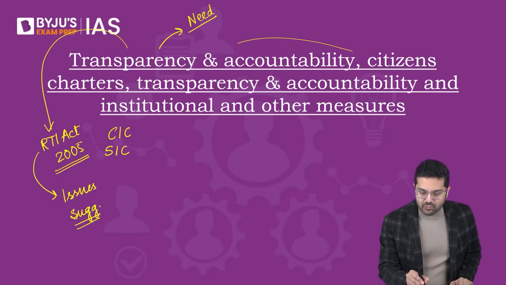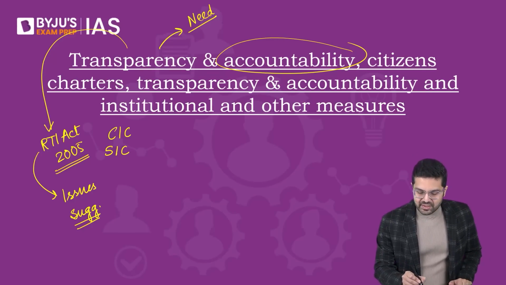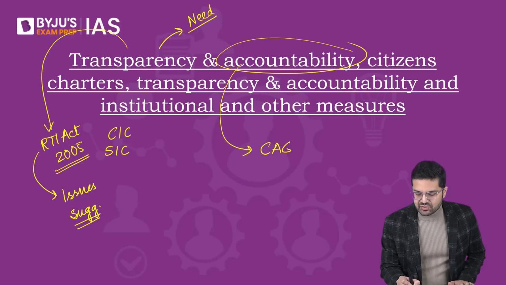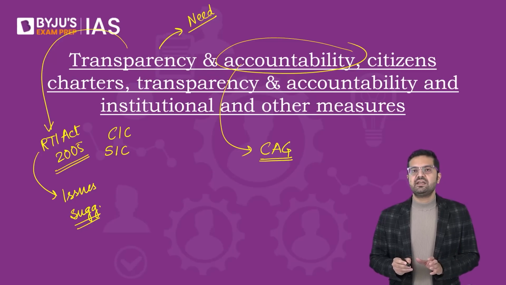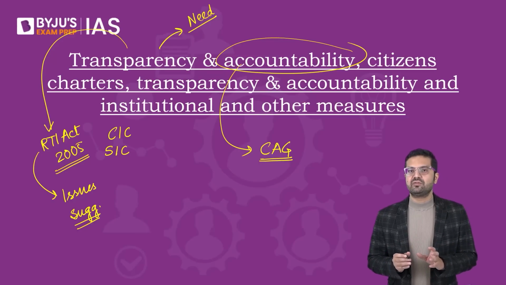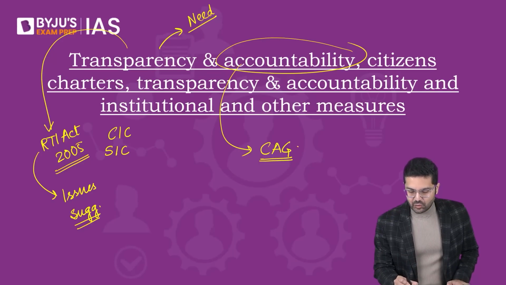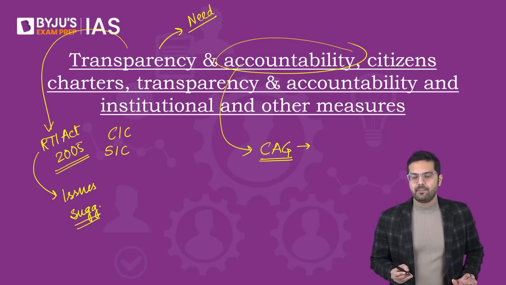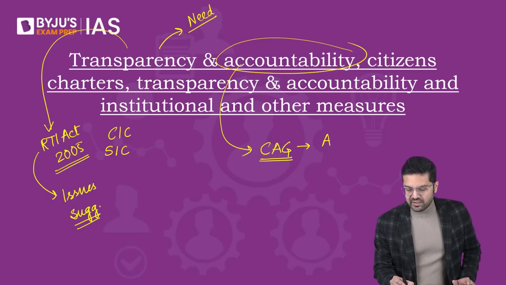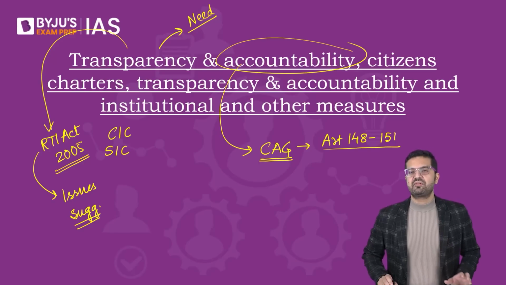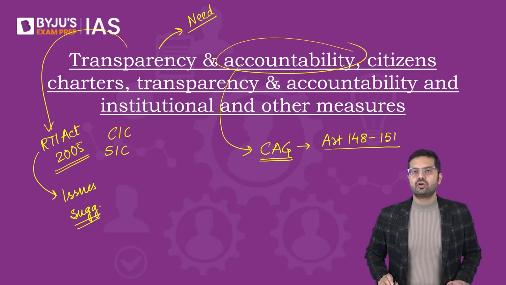Then we have accountability. Under accountability, you should be studying a topic called CAG. Now, yes, CAG has an overlap. It can be seen as a part of polity and can also be seen as a part of governance. So CAG is a constitutional body, that is the Comptroller and Auditor General of India. You will have to study the various articles like Article 148 to 151, which contain provisions for the CAG. This is Chapter 5 of Part 5 of the Indian Constitution.